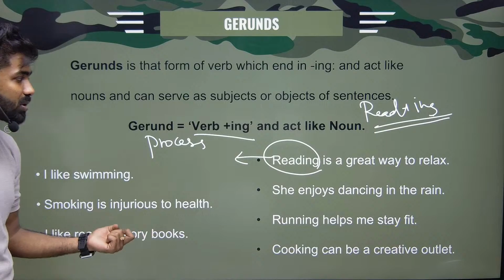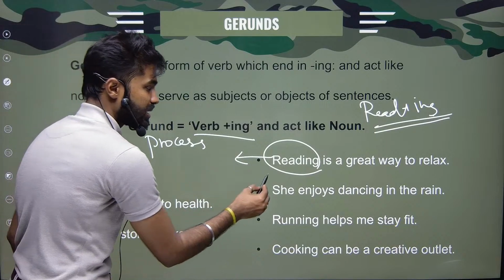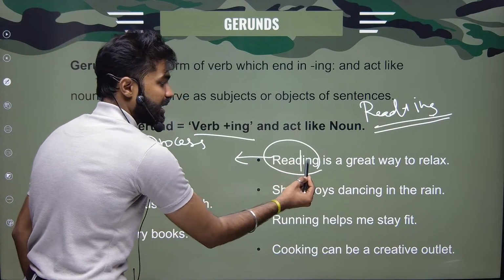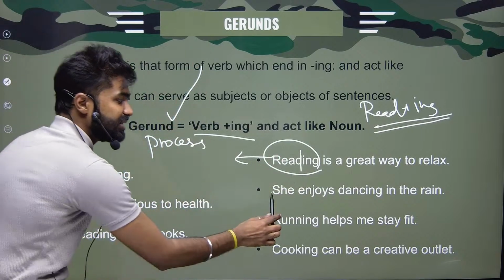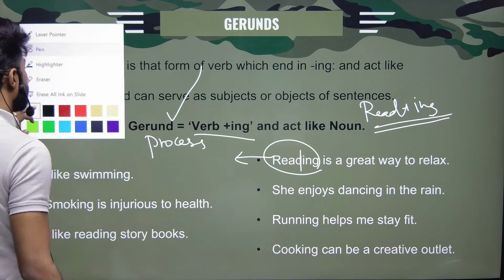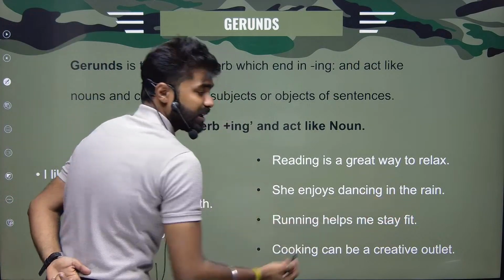So these are all processes, all right? So reading is a process, and since it is a verb plus ing and acting like a noun, I will call it my gerund. She enjoys dancing in the rain. Now focus here. She enjoys dancing in the rain.